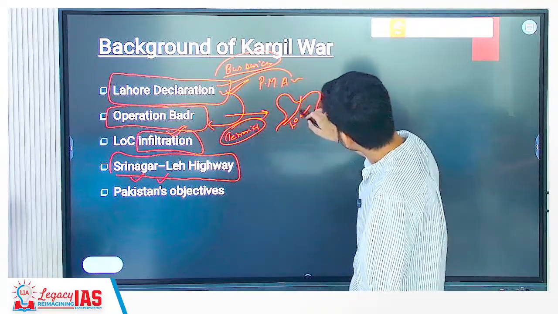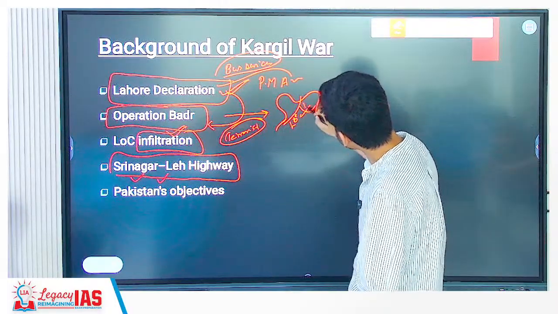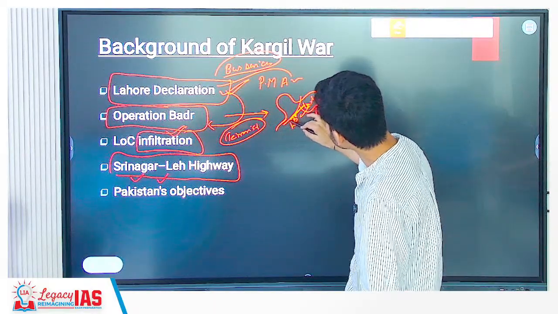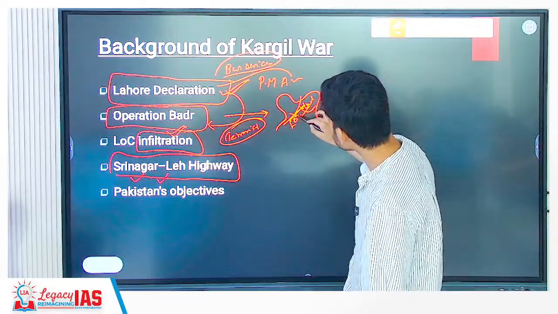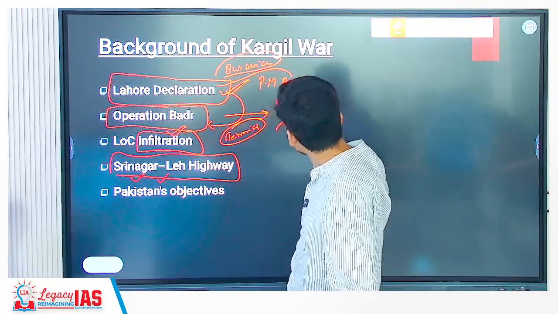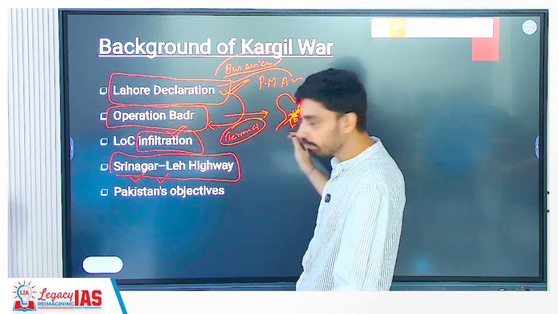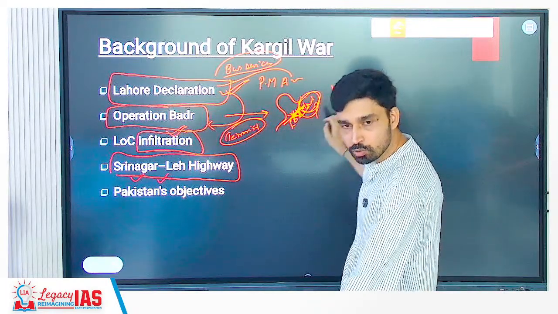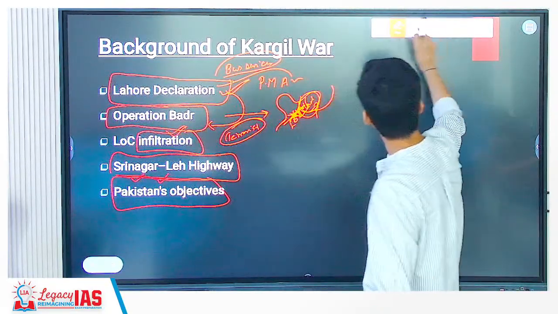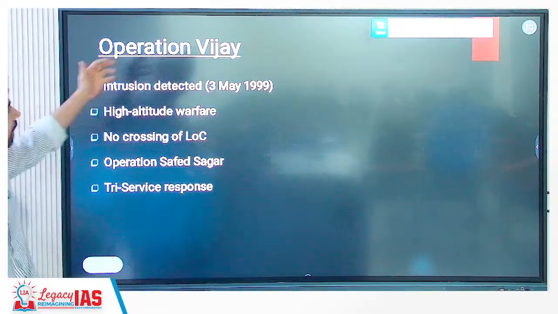The purpose was to cut India's access. This is Jammu and Kashmir, this is Pakistan-occupied Kashmir, this is Jammu and Kashmir, and this part we know is Ladakh. National Highway number 1 connects Srinagar in Kashmir to Leh in Ladakh. The objective of the Pakistanis was to cut this route. Why cut this route? They might have thought that if the Indian army is not able to move into this area, they would pressurize India to negotiate on Kashmir. Otherwise, they would start taking control of this region. They could also seek the support of China and all that. That might have been the plan. So that was Pakistan's objective, to force India to negotiate on Kashmir, or to allow Kashmir to become part of Pakistan.